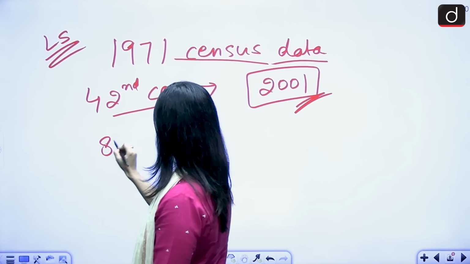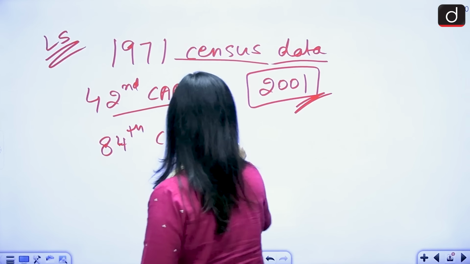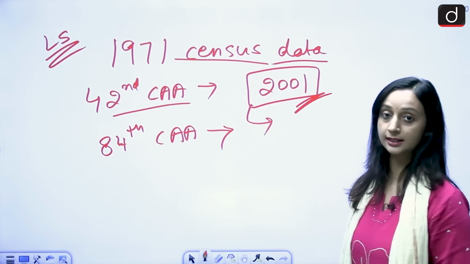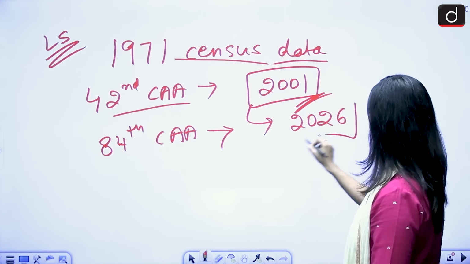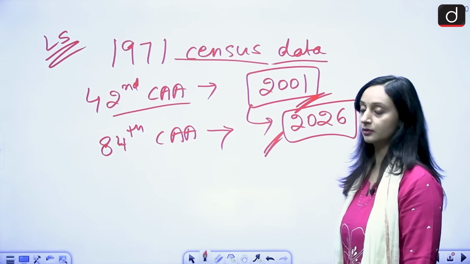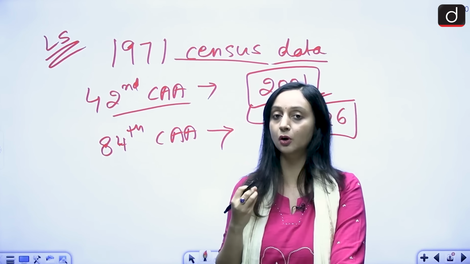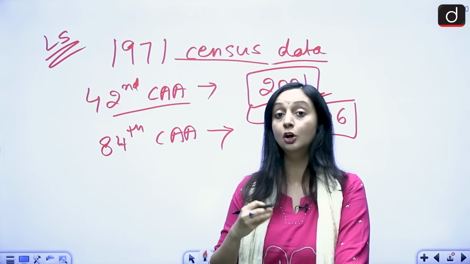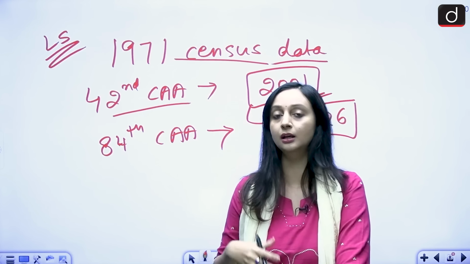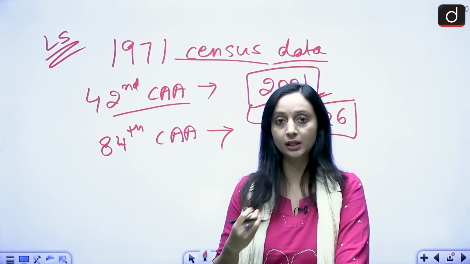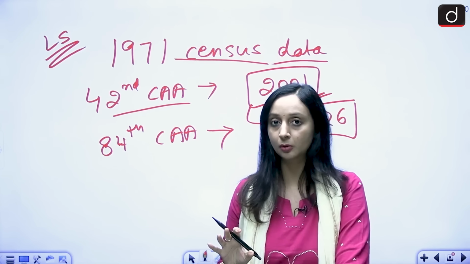Then the 84th Constitutional Amendment Act said to extend this timeline from 2001 to 2026. We will not change the number of seats we have in the Lok Sabha or the representation that each state has. For example, if UP has 80 and Bihar has 39 or 40, whatever the representation is will remain as is. We are only going to redraw boundaries.